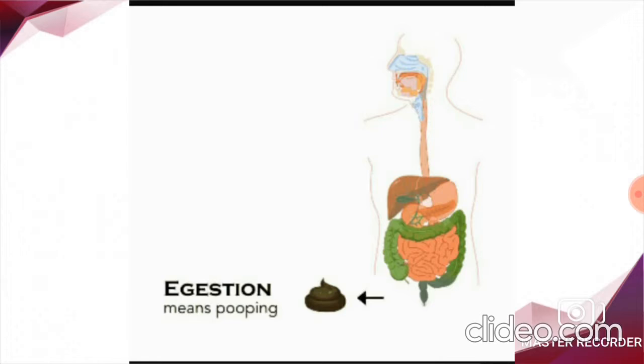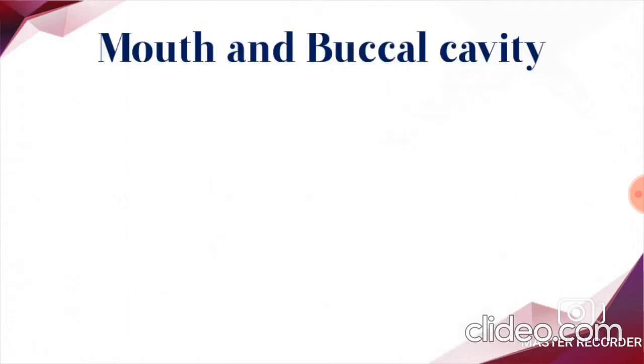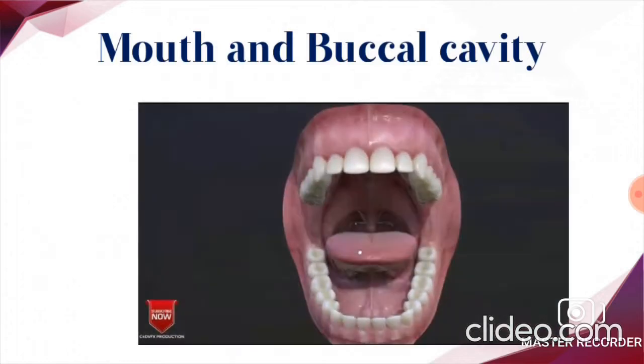You know, this digestion process is not as simple as it seems. Let's have a look at the specific functions of different parts of the digestive system. We shall commence with the mouth, which is also called the buccal cavity. Children, let me ask you one thing. Why is the mouth included in the alimentary canal? Why is it considered a part of the digestive system?